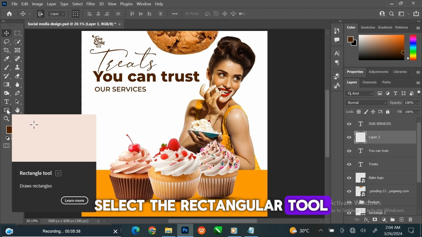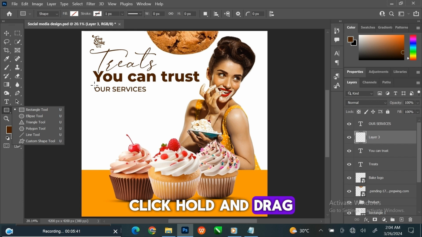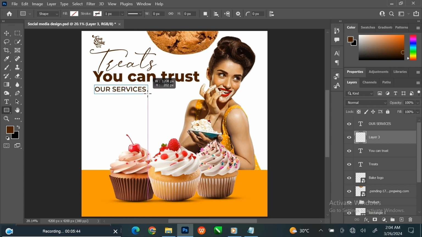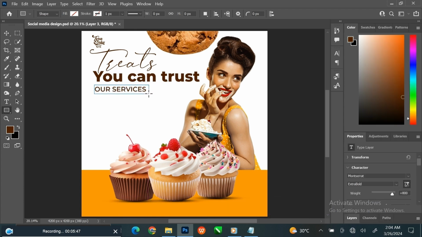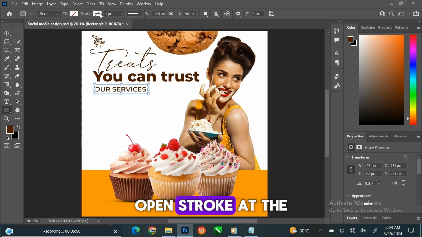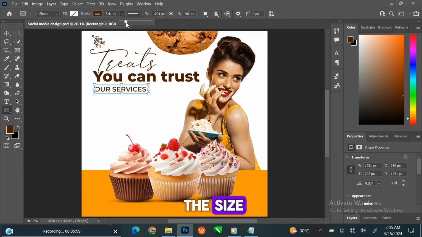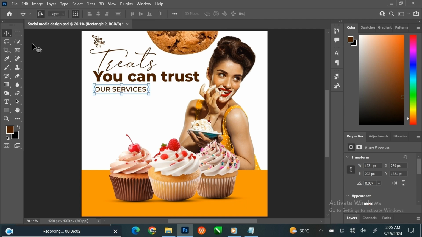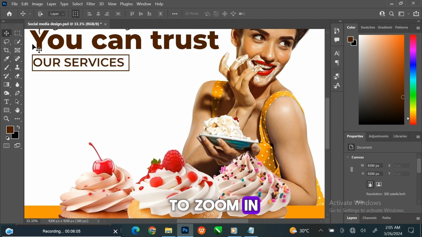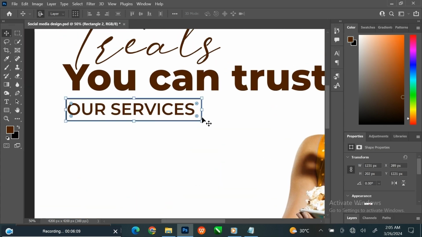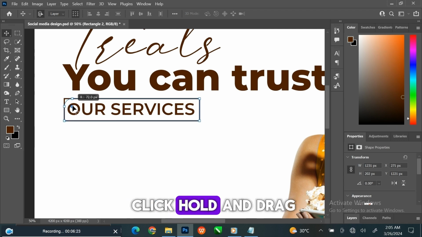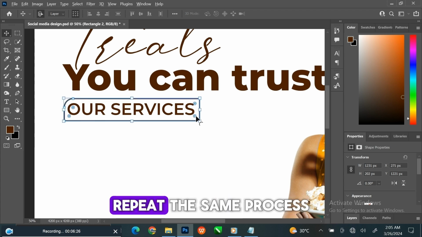Select the rectangular tool. Click, hold, and drag to make a rectangular shape. Open Stroke at the option menu and choose Color. Here you can increase the size. Press the bracket key to zoom in. Hold the Alt key, then click, hold, and drag to make a curve. Repeat the same process.